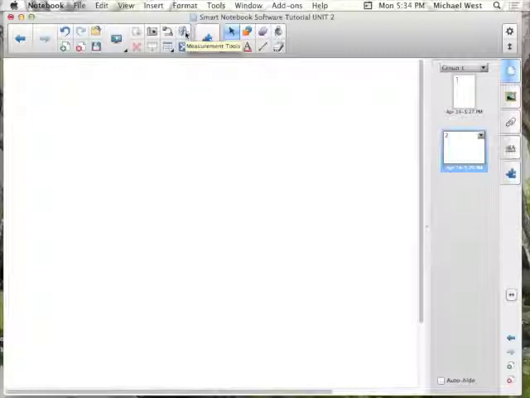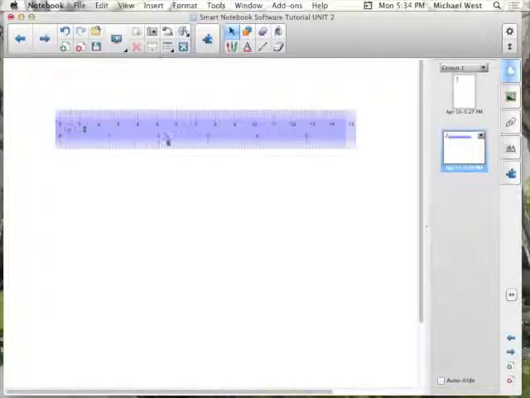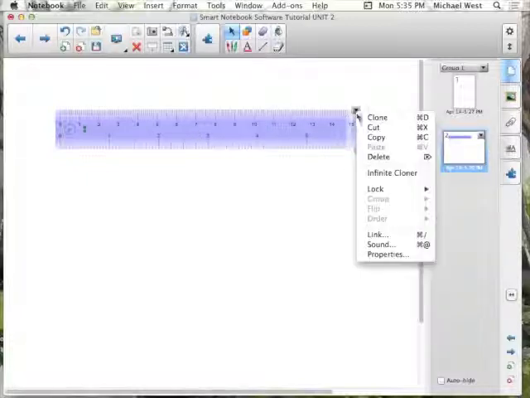And the last couple of things here, you have a couple of measurement tools. You have a ruler that you can access if you wanted to do some math problems and show scale or teach young kids how to use a ruler, for example, even in like first or second grade. You can do that. You can measure distances, and the days of the overhead projector rulers that have to be clear and see-through are pretty much over, and you can make this as big or as small as you need to. I'm going to delete this here.